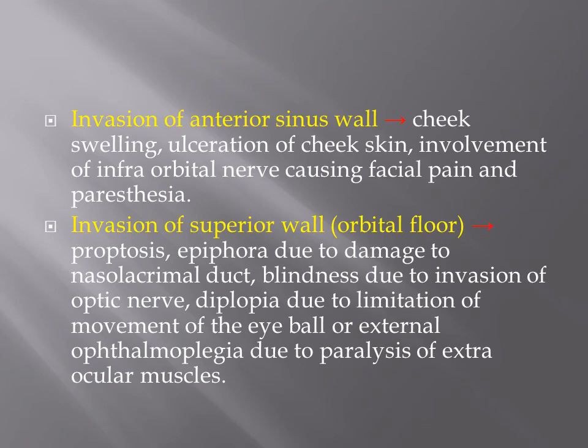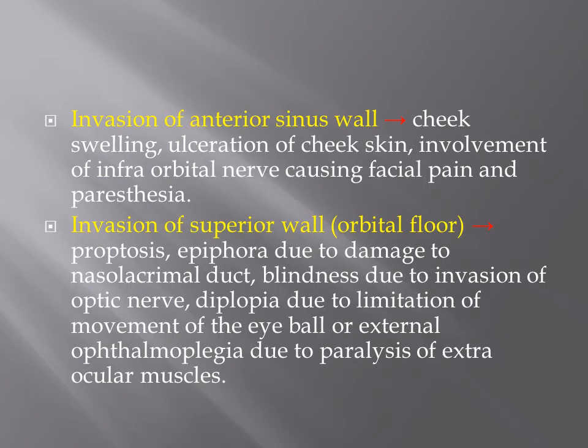If the tumor invades the anterior sinus wall, it will pass anterolaterally through the anterolateral sinus wall and then to the cheek. So it may cause cheek swelling, ulceration of the cheek, and involvement of the infraorbital nerve, because the infraorbital nerve crosses in front of the anterior maxillary sinus wall, and this will cause facial pain and paresthesia.